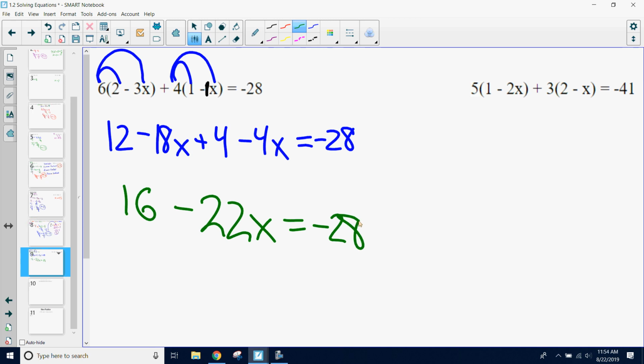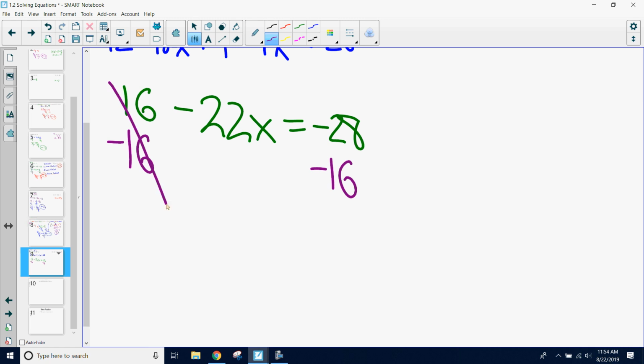Are we okay with that distributing and combining like terms so far? Just a little bit of extra work, but nothing we can't handle. And then from here, we're back to our two-step equation that we've been doing for a week now, that we're getting bored over. Inverse our constant, negative 22x. Negative 28 minus negative 22 should give us negative 44, because it's a negative minus negative.